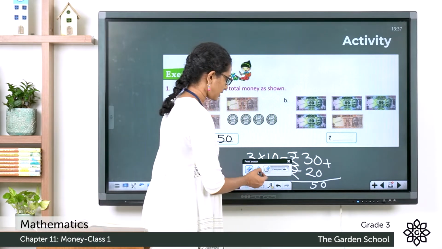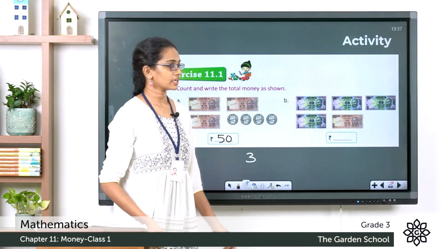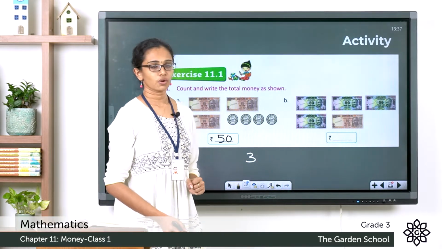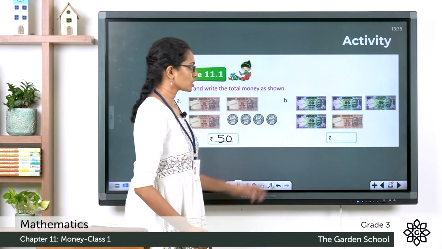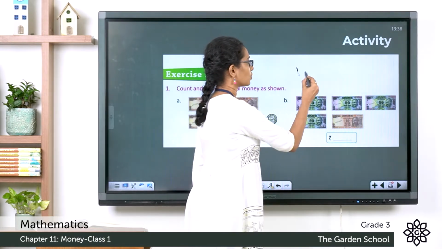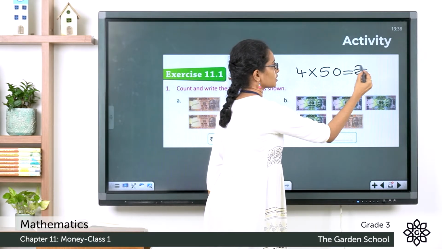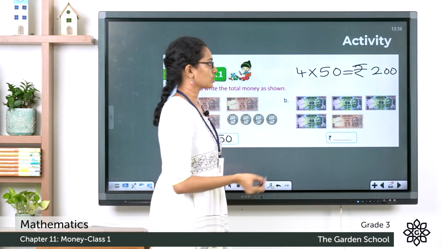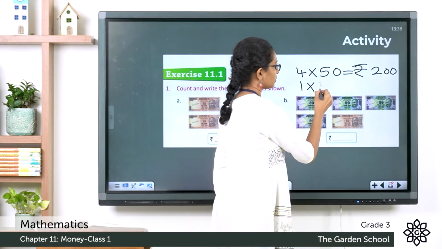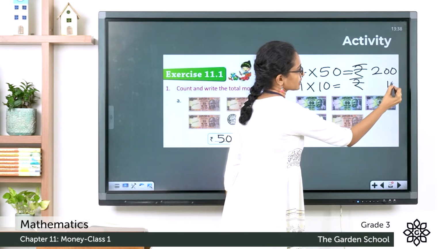Question B. In question B, you can see 4 50 rupee notes are given and 1 10 rupee note is given. So 4 50 rupee notes means how much? 4 into 50, which is equal to rupees 200. And there is 1 10 rupee note. So that means it is 1 into 10, which is equal to rupees 10.